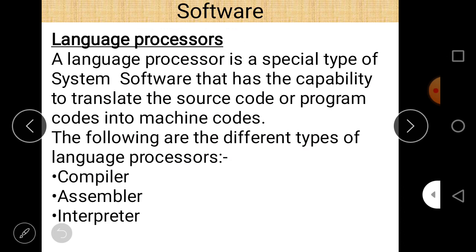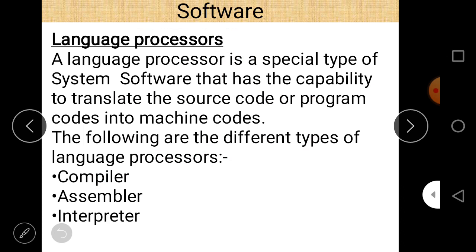So a language processor is a processor which converts high level language code, which is also called source code, into machine level language code, meaning into 0 and 1. So that is the role of a language processor. So what is the language processor? Actually, a language processor is a special type of system software.